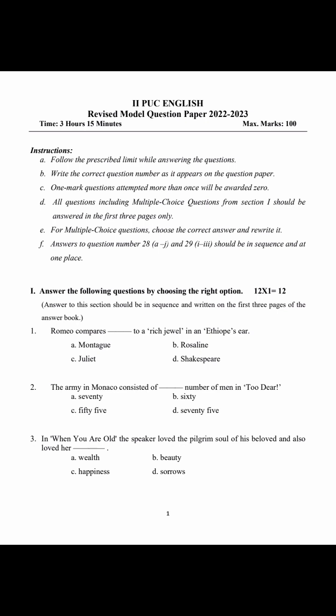After writing the 28th question, the A B C D E F G H I J K L type should be written, in a sequence, A to J. The 29th, 1 2 3 Roman, should be written in sequence. The very first question is, answer the following questions by choosing the right form option.